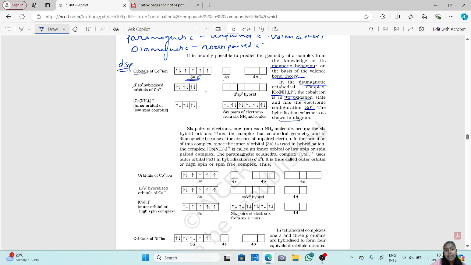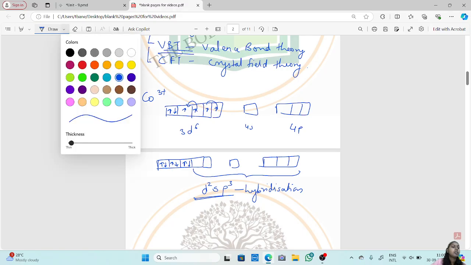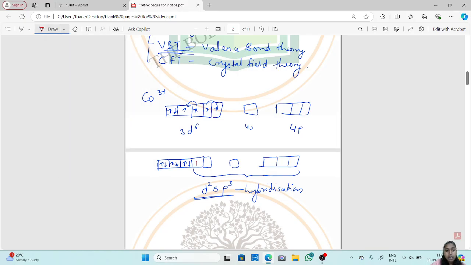Now here you get 6 pairs of electrons from the NH3 molecules. So into these empty orbitals, there are a total of how many pairs? 6 pairs of electrons are added.